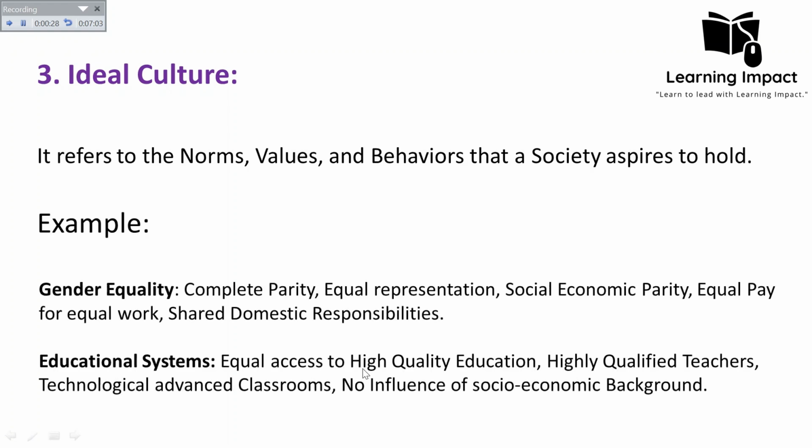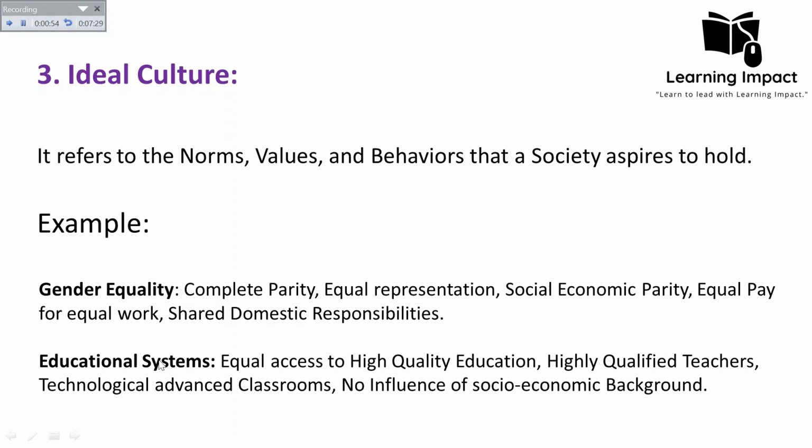For example, in the case of gender equality, the ideal culture is that there should be complete parity, equal representation of male and female in almost all services, and also socioeconomic parity, equal pay for equal work, and shared domestic responsibilities. These are all ideal culture. It is a perfect state, and our society usually aspires to hold that.